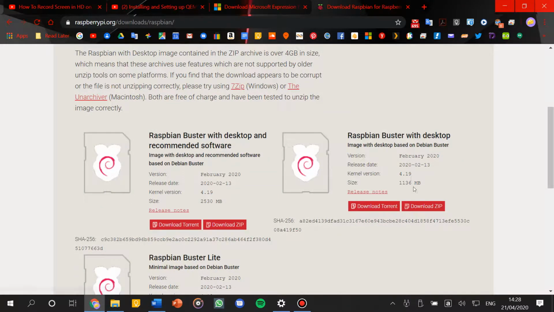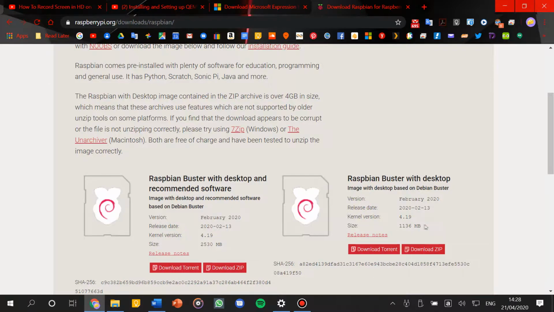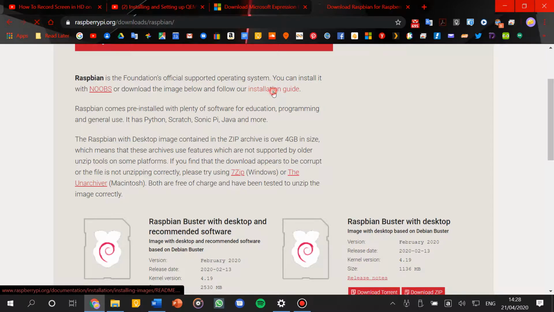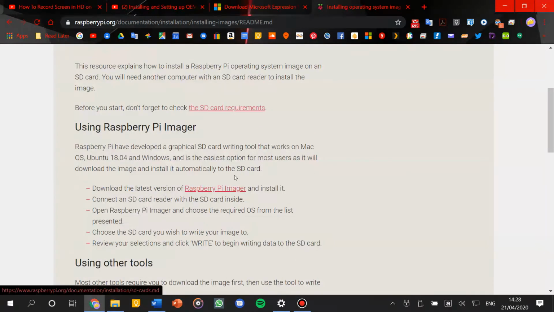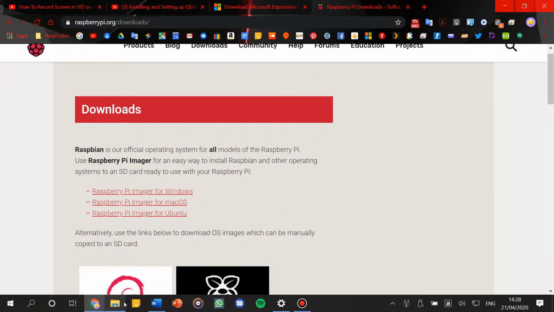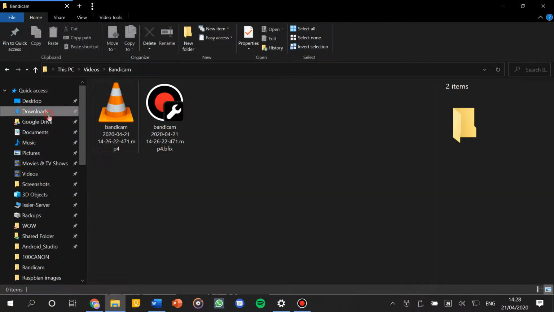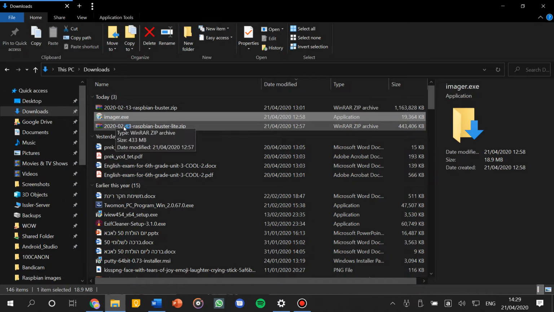And after you've downloaded the zip file, you need to install the imager. This is what takes the zip file and puts it on your Raspberry Pi SD card. So let's go to the installation guide. Let's click on Raspberry Pi Imager. We'll click on the Raspberry Pi Imager for Windows. I've already downloaded it, so I'm not going to download it again. Now let's go to the downloads folder and install the imager. This is the file that I've downloaded.